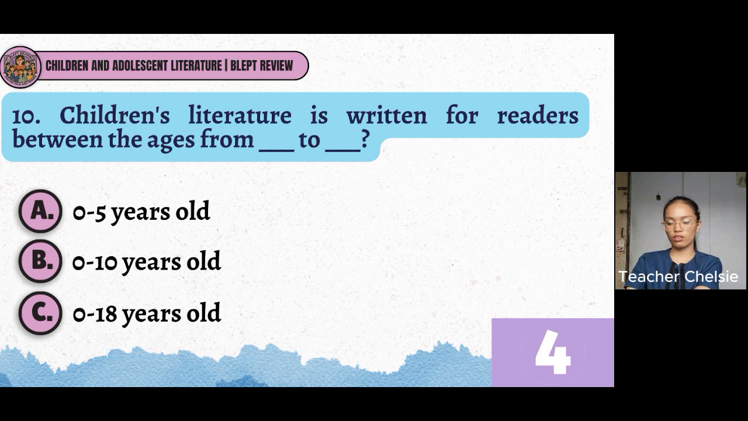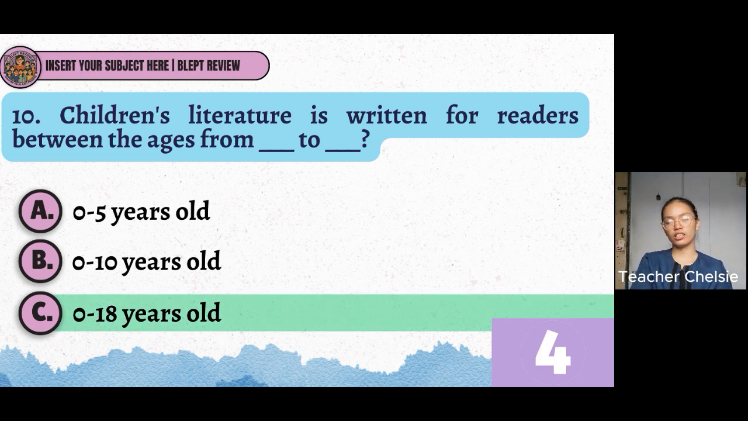Let's see if you got the correct answer. So the correct answer is letter C. Children's literature is literature written for children. With that, as defined by Tomlinson and Lynch-Brown, 2002, the age range of children's literature is from infancy to adolescence. So when we convert that to numbers, that is 0 to 18 years old. So again, the correct answer is letter C, 0 to 18 years old.